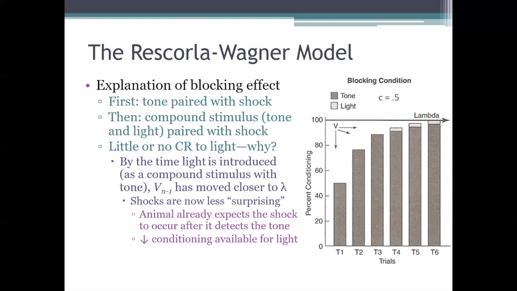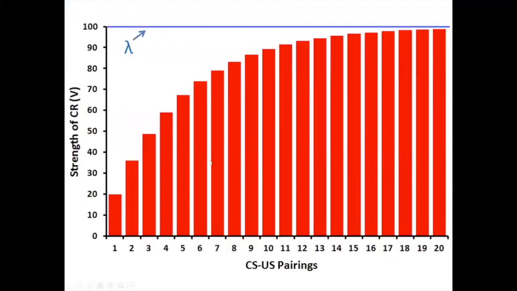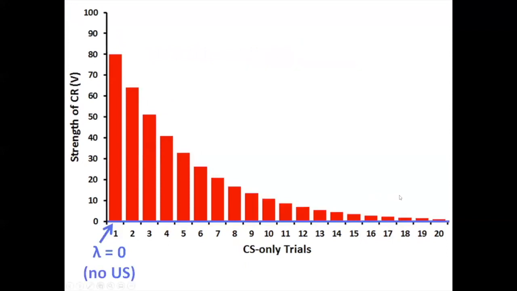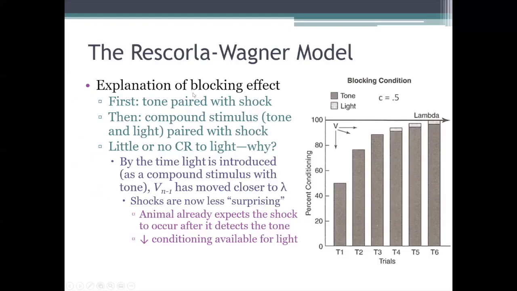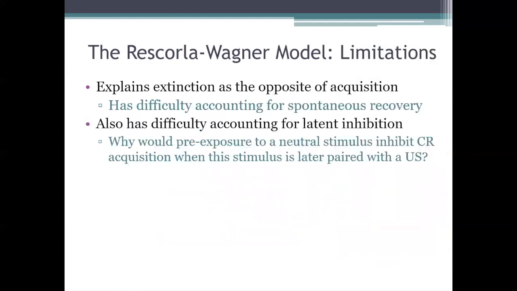Okay? So again, the Rescorla-Wagner model can explain why the acquisition and extinction curves look the way they typically do, and it also gives us a way to understand why the blocking effect happens. And guys, the ability of this model to account for those and other classical conditioning phenomena have made the Rescorla-Wagner model very popular. That's why we're covering it in the course. However, like the other theories that we've covered, it isn't without its limitations either.